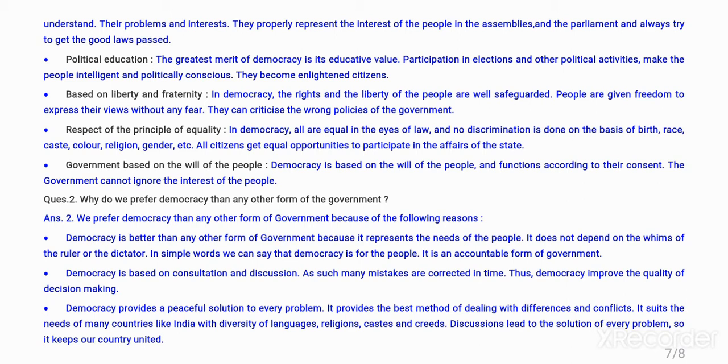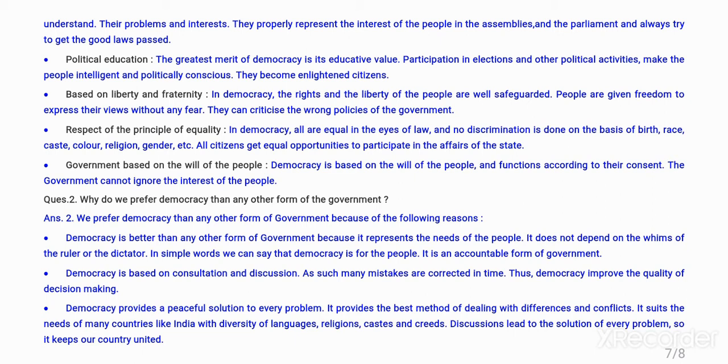Respect of the principle of equality. In democracy, all are equal in the eyes of law, and no discrimination is done on the basis of birth, race, caste, color, religion, gender, etc. All citizens get equal opportunities to participate in the affairs of the state. Next, last but not the least, government based on the will of the people. Democracy is based on the will of the people, like the desire of the people, and functions according to their consent. The government cannot ignore the interests of the people.